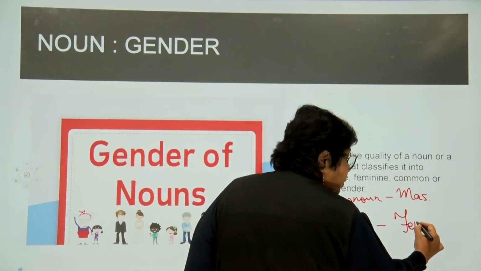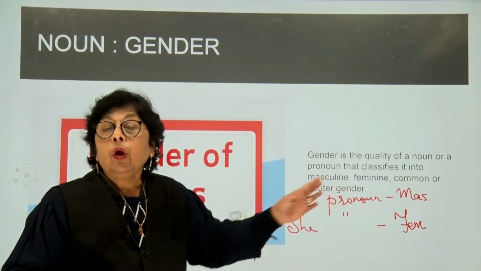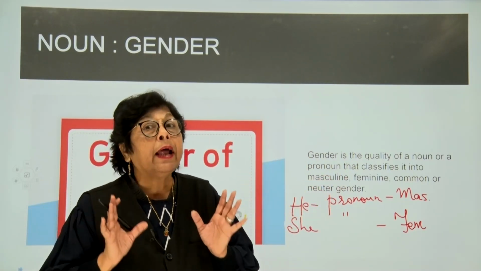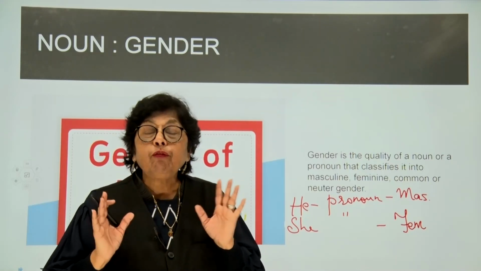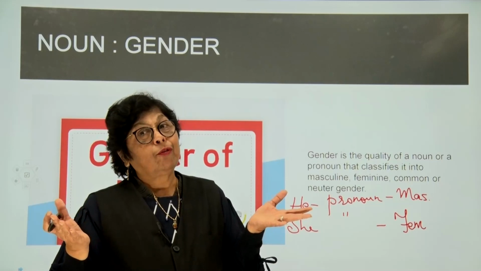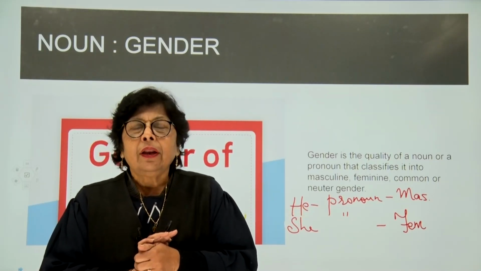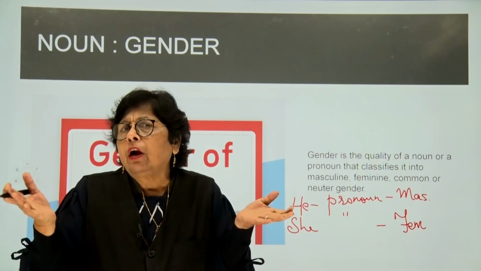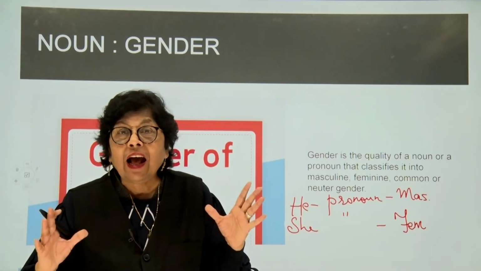So in this particular session, children, we're going to classify the nouns. If it is wood, is the wood male or female, children? We have to see that. If I refer to the term student, my students could be girls and boys. So what type of a gender is that?